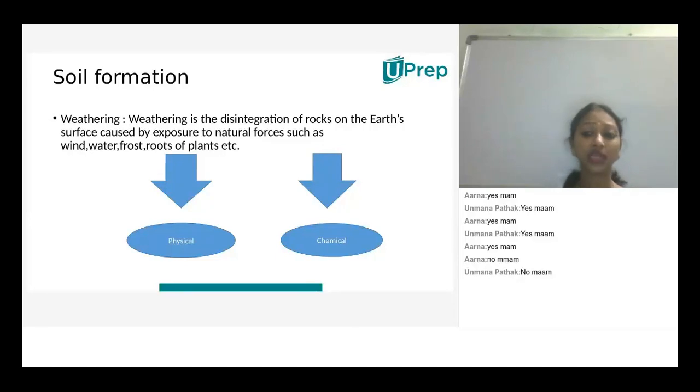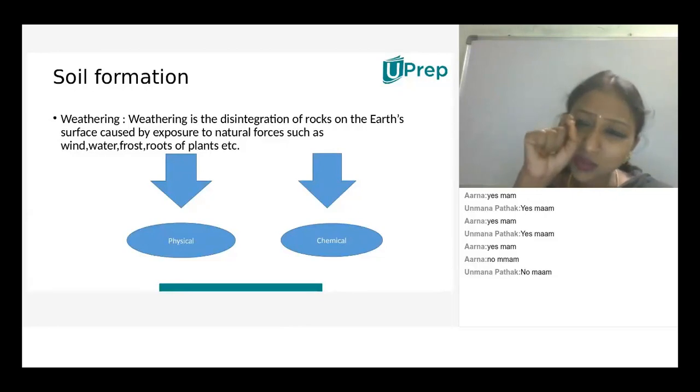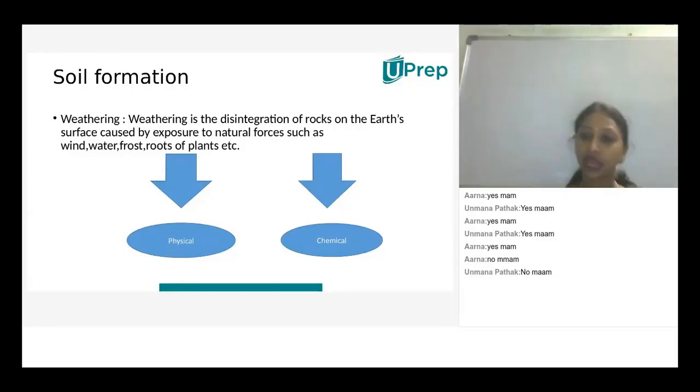So weathering is nothing but, if we leave the rock for many ages, due to all these natural phenomena, these rocks will break down into simpler particles. When the rupture takes place, fine particles will be formed. Along with the fine particles, minerals are also present in it, so that the holding ability of the soil also develops, so that it holds the plants.